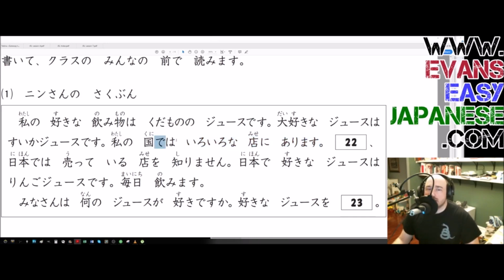But really, this is most likely, I don't want to say a bastardization, but this is the cousin of nara. So if we have nara here and dewa, they probably shared an ancestor centuries ago. And that's kind of what's happening here. This is basically a conditional in the sense that if what we're talking about is what came before this, watashi no kuni, then Iroru no mise ni arimasu. And that's probably the best way to think about this dewa here, okay?